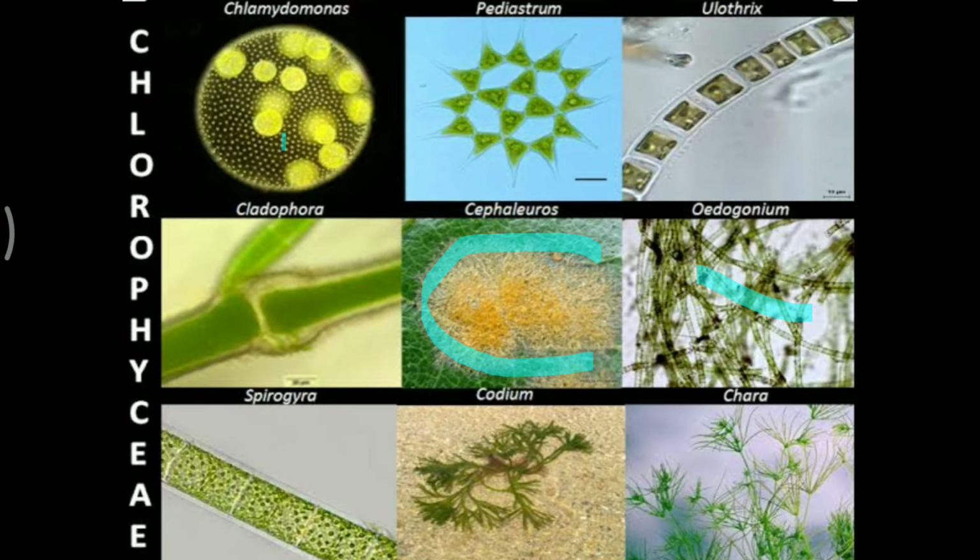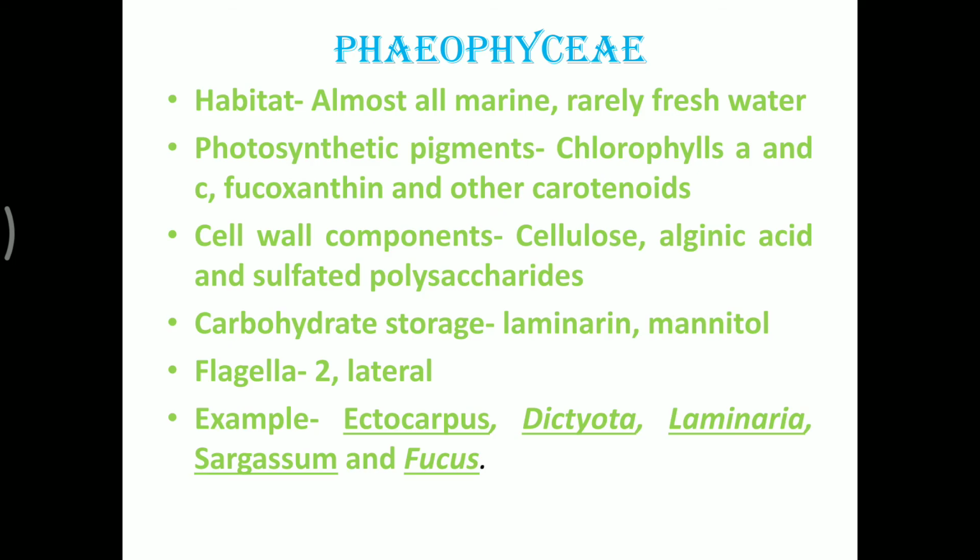Coleochaete is a leaf-like form. It is a little more developed than the others, whereas Chara is also much more developed as compared to the rest of the Chlorophyceae forms. You have to learn at least four of them, which is important. You should also learn Chlamydomonas for sure because it is a unicellular form.